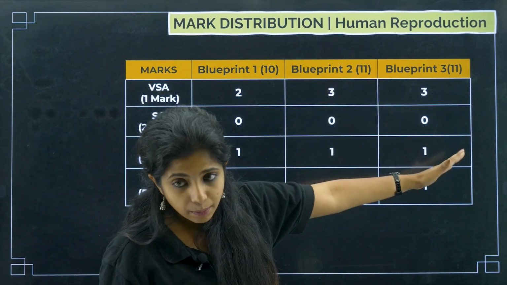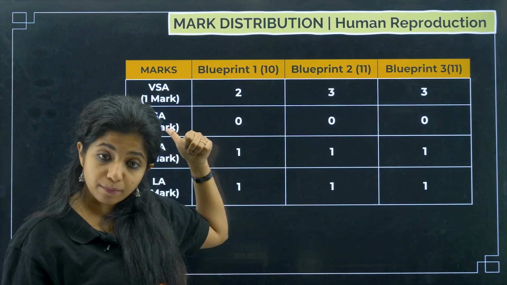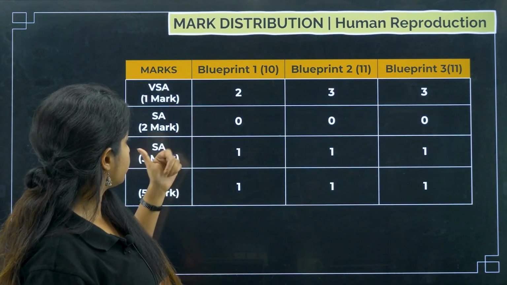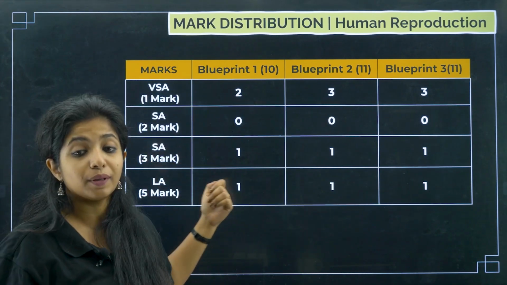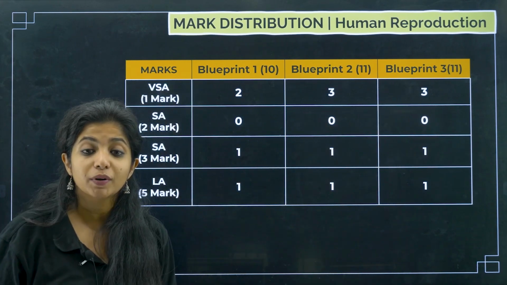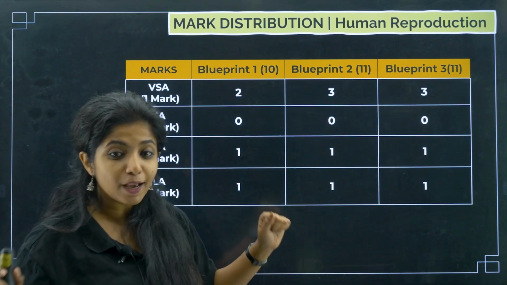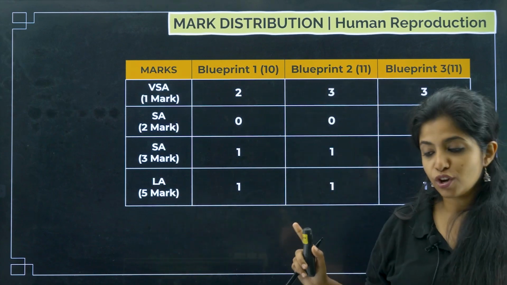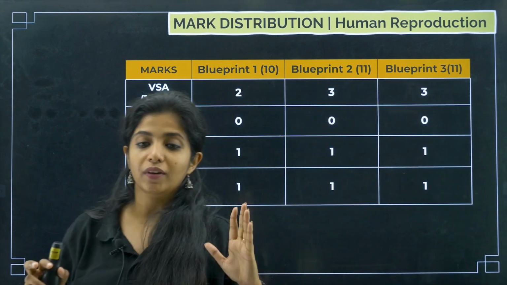Now if it is 11 marks, 3 questions would be coming from the MCQ section, 1 question from the 3 marker, and 1 question from the 5 marker. There is no 2 marker question coming from this particular chapter, so let's prepare for 3 and 5 markers and basically MCQs. So either big or very small, that's what we have to prepare.